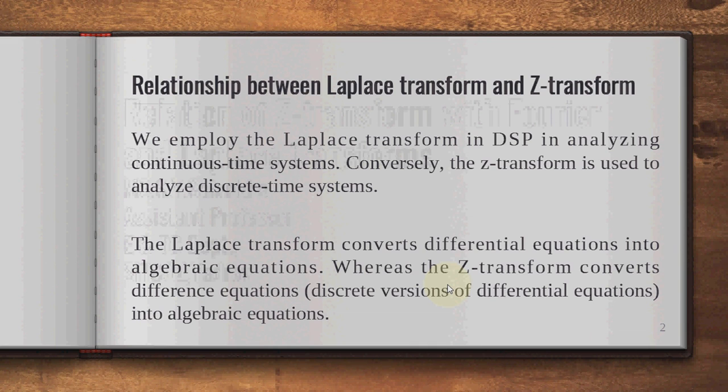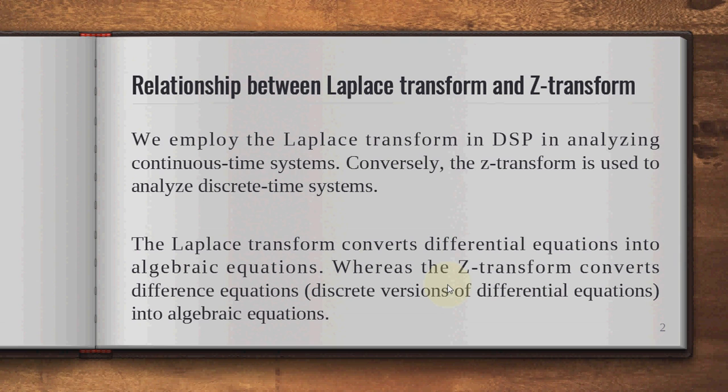So, the relation between the Laplace transform (LT) and the Z transform. We employ the Laplace transform in DSP for analyzing continuous-time signals, whereas the Z transform is used to analyze discrete-time signals. So the Laplace transform is used to analyze the continuous-time (CT) signal, and the Z transform is used to analyze the discrete-time signal.